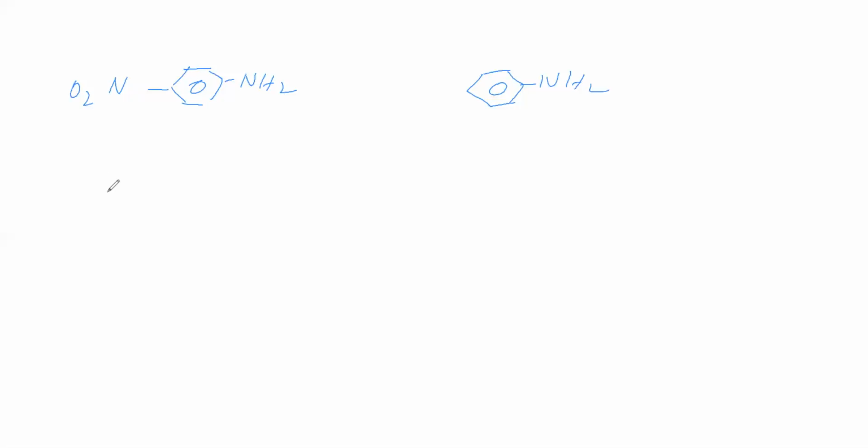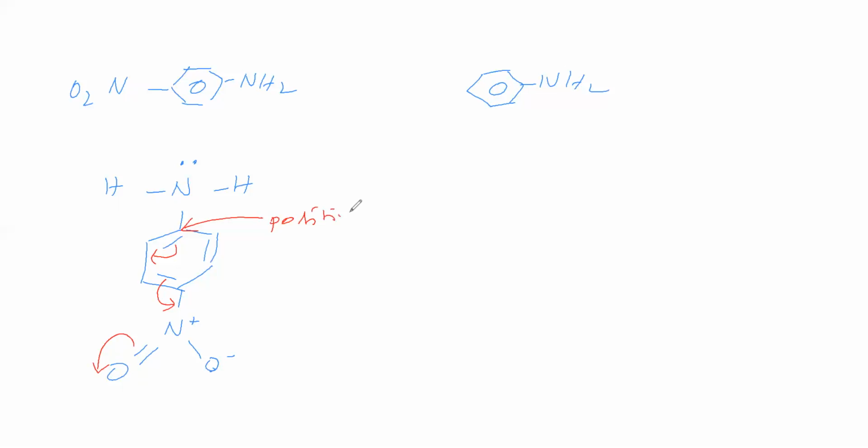Now para nitroaniline. In para nitroaniline, this amino group, this phenyl ring, then NO2 we will write like this. We are writing NO2 here, minus here, plus. Here oxygen is having more electronegativity, so the bond is migrating, so it is getting deficiency, the bond is coming like this. Therefore at this place a positive charge is created. Positive charge created means it is an electron deficient center. Electron deficient center means here lone pair availability becomes less.